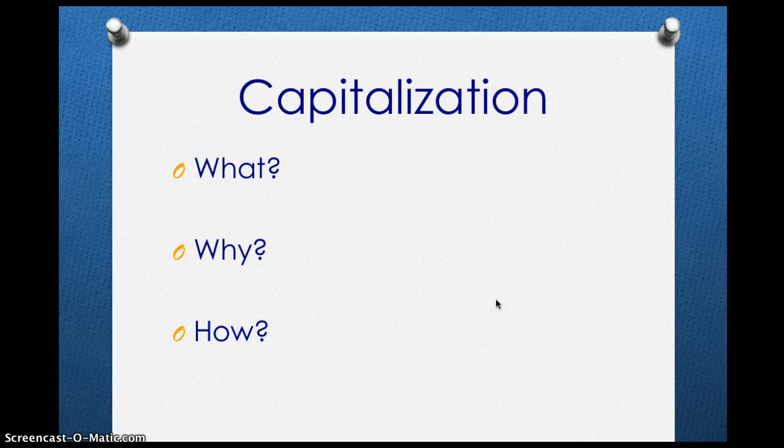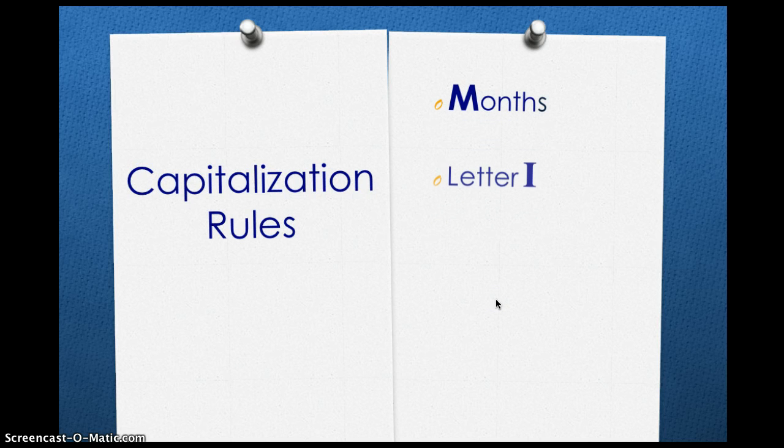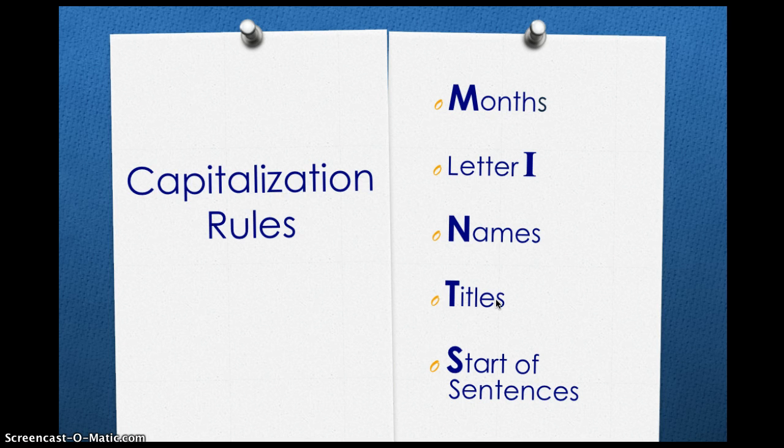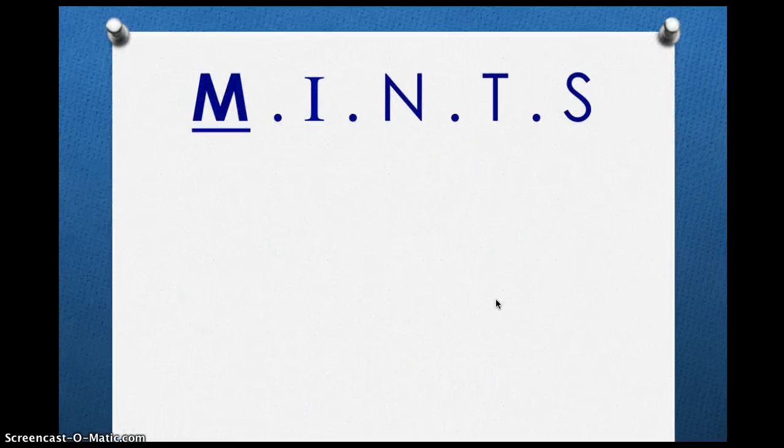Now that you understand what capitalization means, let's look at how we can easily remember when to use capital letters. MINTS is an acronym to remember the rules of capitalization. We're going to go over each of the rules. M for months, I for the letter I, N for the names, T for titles, and S for the start of sentences. Repeat after me, MINTS. Months, letter I, names, titles, start of sentences. Good job.